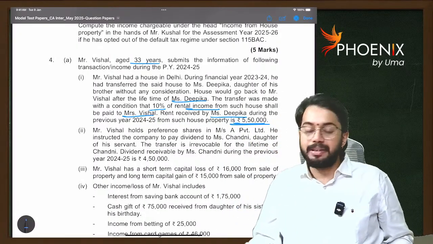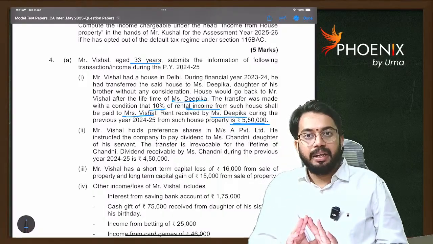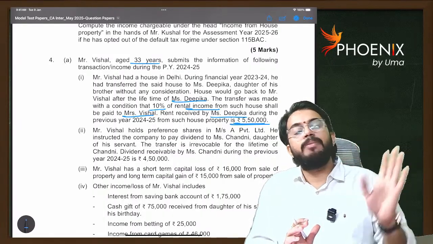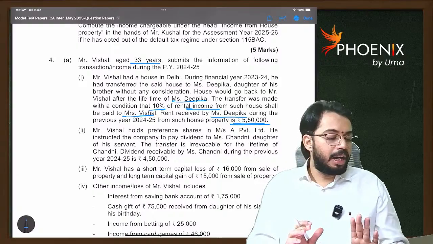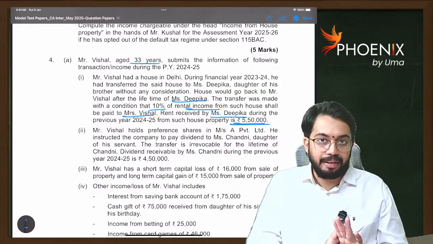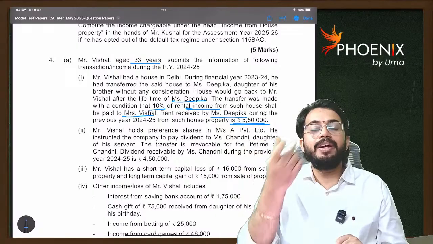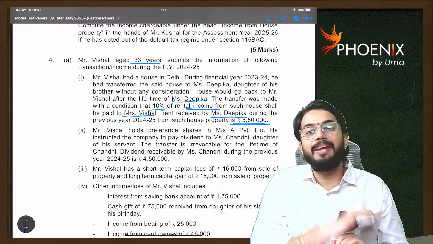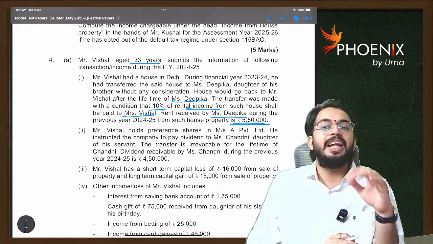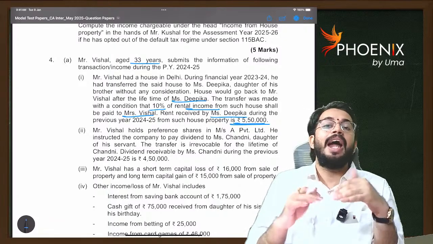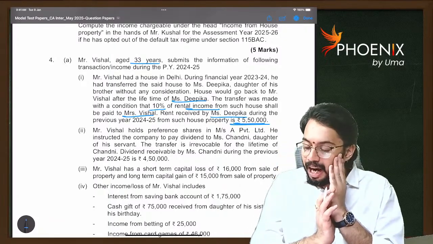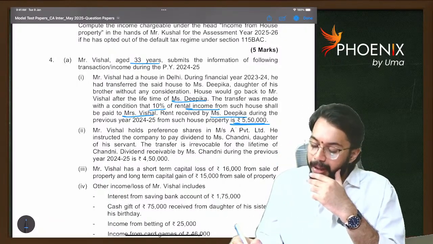So what do you mean by this? Generally, if it is not revocable during the lifetime of the transferee, clubbing provisions will not get attracted. Even though it is not revocable, some benefit is received, 10% of the benefit. So if there is any direct or indirect benefit, entire clubbing provisions will get attracted. How much will be clubbed?